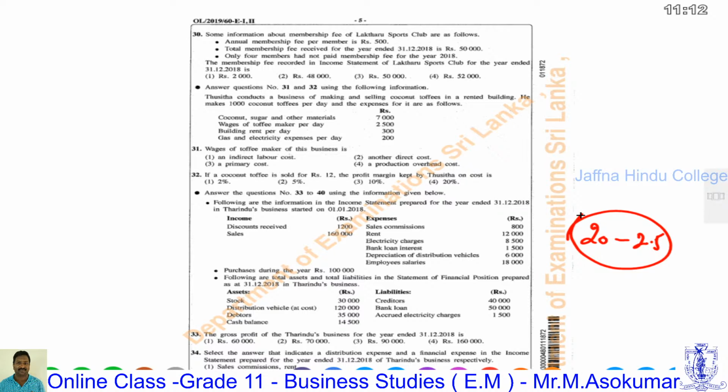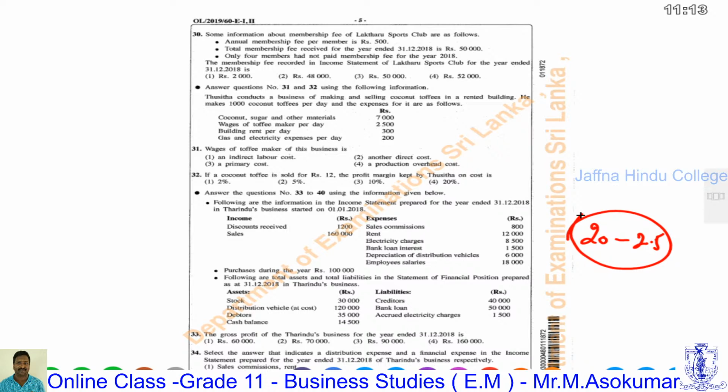Here questions 33 to 40 are given in this series. First, you are given some information about an income statement, and additional information is also given. The income statement is prepared for the year ended 31st December 2018 in Dizara's business, which started on 1st January 2018.